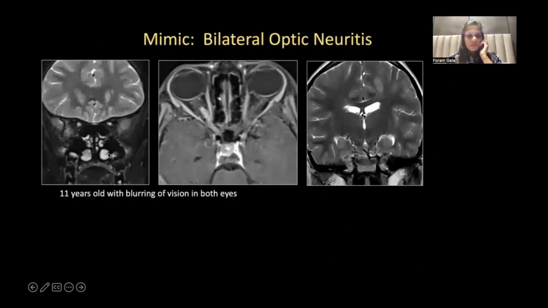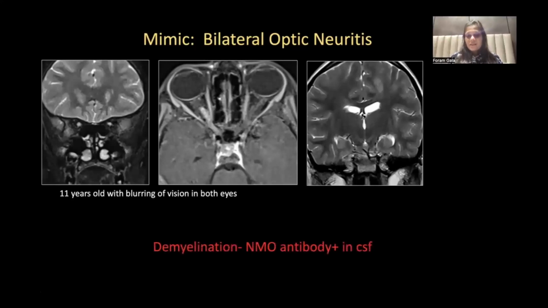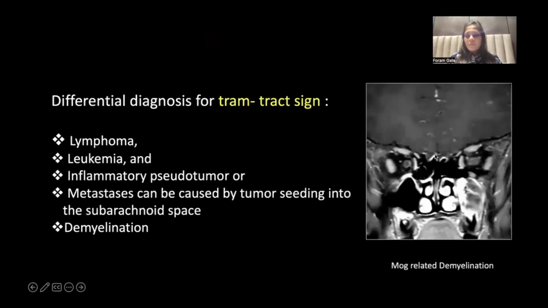So now in this case, the child comes with blurring of vision in both eyes, and here we see hyperintense signal in both the optic nerves with some atrophy on the left side, and here there is homogeneous enhancement of the right optic nerve, which is also slightly thickened. However, it is not the fusiform or tubular thickening which we saw in optic nerve glioma, and here we have perineural enhancement. The brain also showed multiple subcortical as well as deep white matter lesions, and this child was actually NMO antibody positive in CSF. So this is a case of demyelination and optic neuritis.